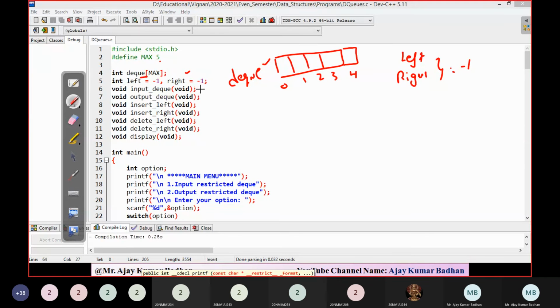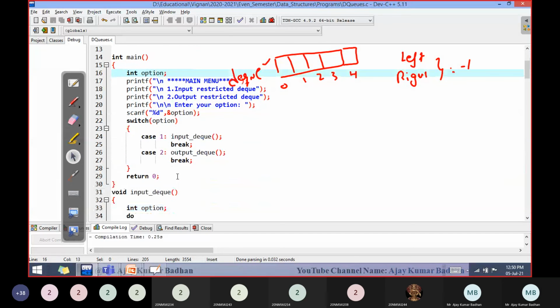What are the operations we can perform here? Input DQ and output DQ. These are the two different types of DQ implementation that I'm providing here. And what are the operations we can perform on them? Insertion in the left, insertion in the right, delete left and delete right. And finally the display operation. Display is common for everything we have here.